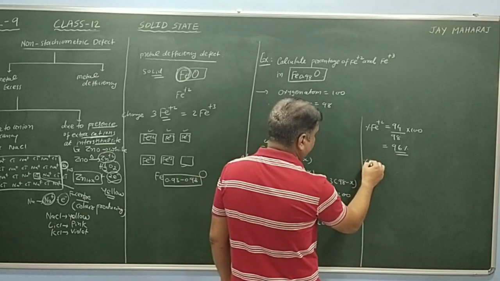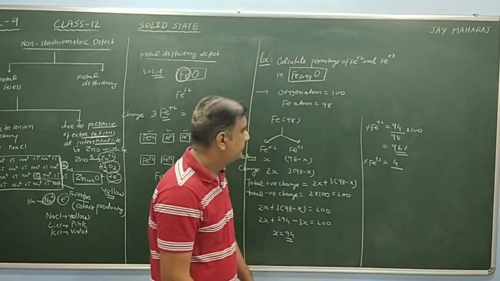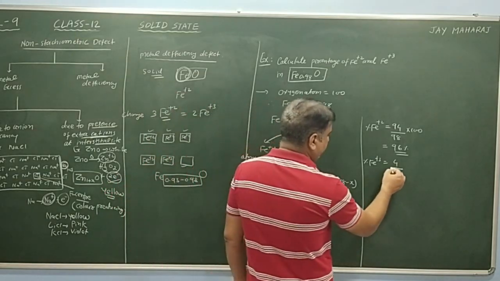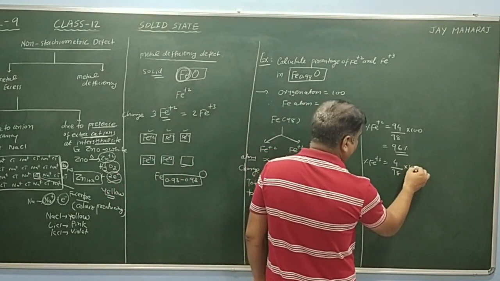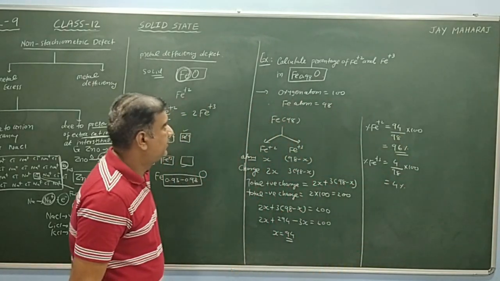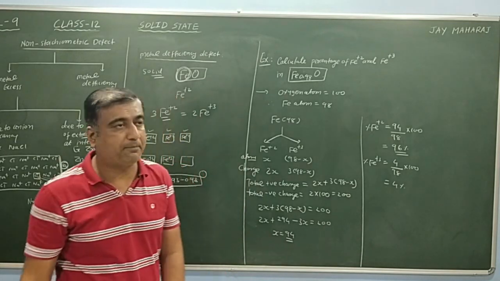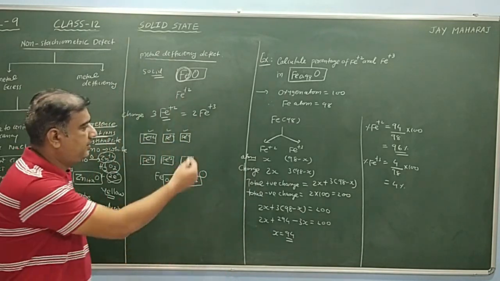Similarly, the percentage of Fe+3 is 4 divided by 98 into 100, that means about 4%. We can calculate the percentage of Fe+2 and Fe+3 like this.